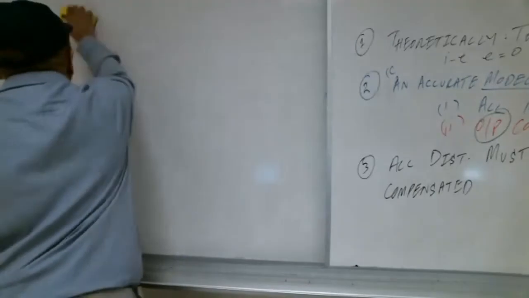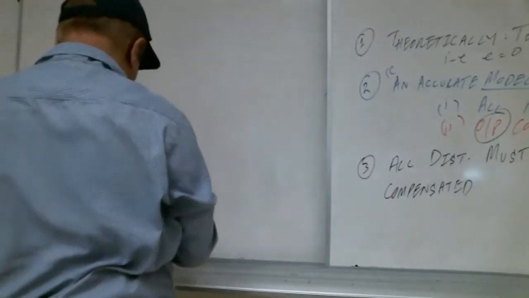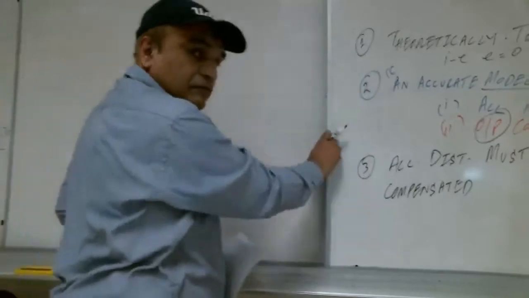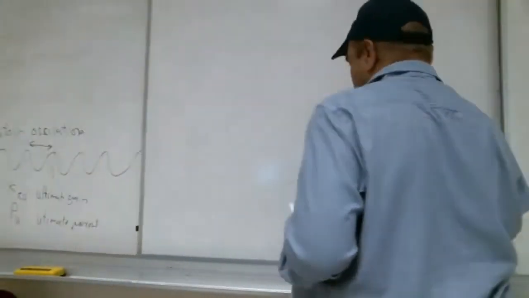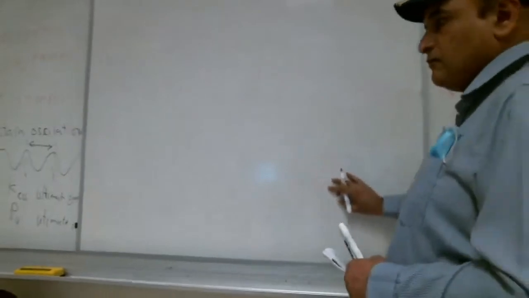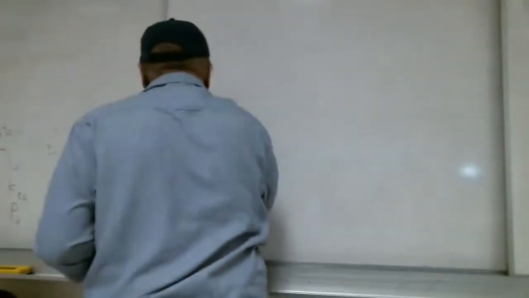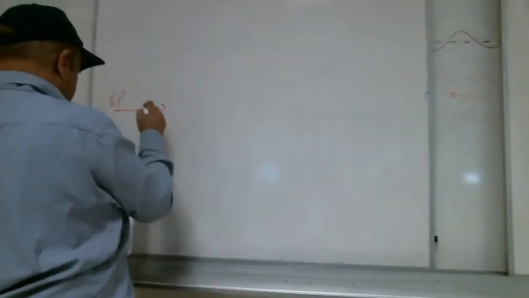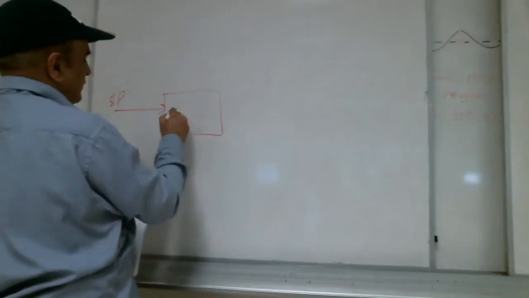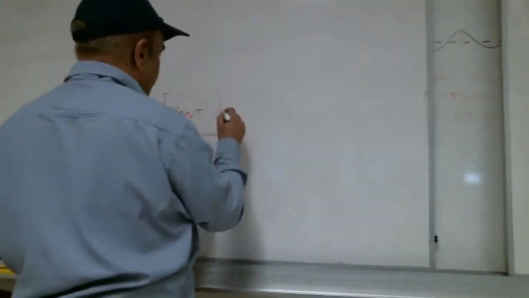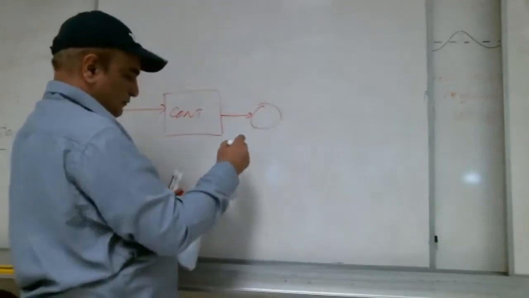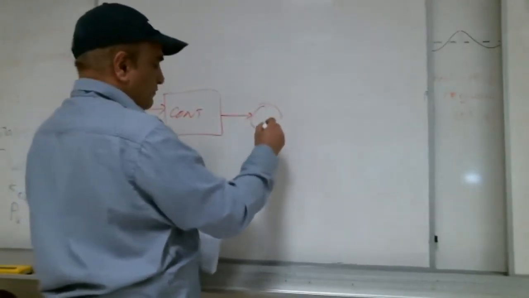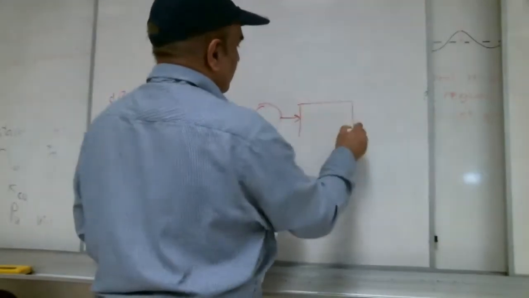So how is the block diagram of the feed forward? Like this. Set point is there, controller is there, process is there.